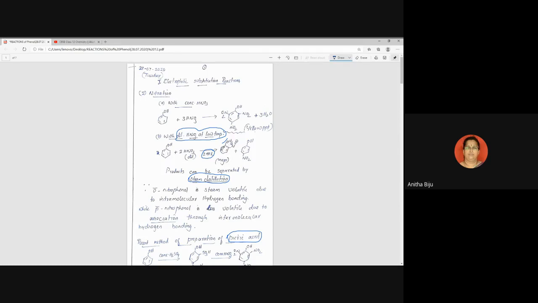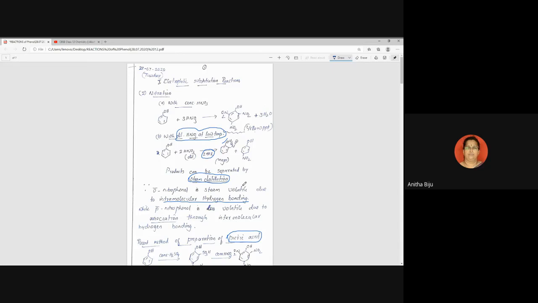You can draw the structure, even of the NO2 group, in orthonitrophenol: N double bond O, here N single bond O. In between this hydrogen and this oxygen, there is a hydrogen bond. Such a type of hydrogen bond is known as intramolecular hydrogen bonding. And due to intramolecular hydrogen bonding, orthonitrophenol is steam volatile, or we can say that it can be separated through the steam distillation process.